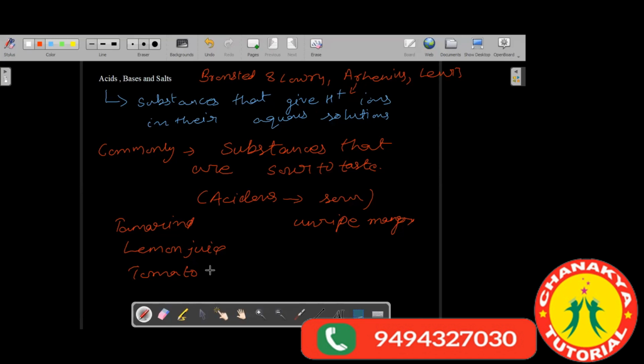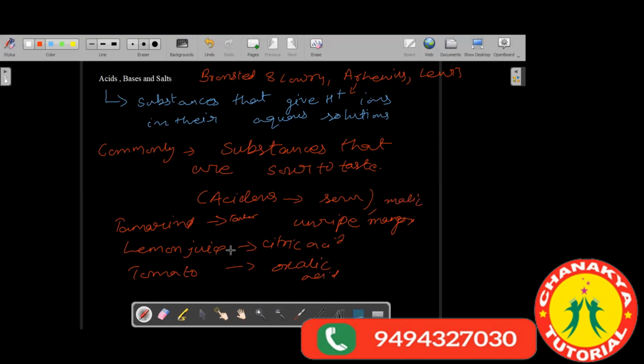Tamarind contains tartaric acid, lemon juice contains citric acid, tomato contains oxalic acid, and unripe mangoes contain malic acid.